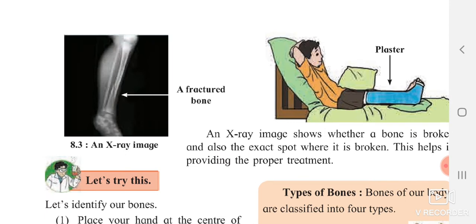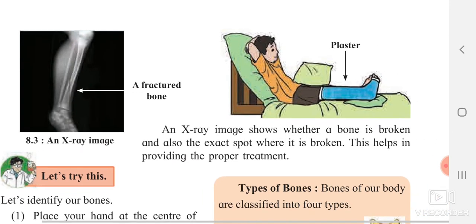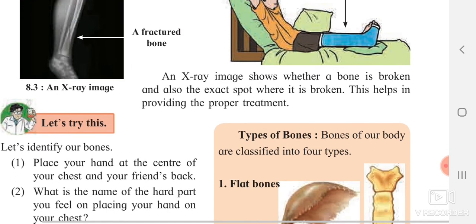Now an x-ray image shows whether a bone is broken and also the exact spot where it is broken. An x-ray image gives you a clear idea of where your bone is actually broken. This helps in providing the proper treatment also. When doctors are watching this image, they can clearly give you proper medicines and proper ointments, and they can also tie a particular band or cover your wound properly.